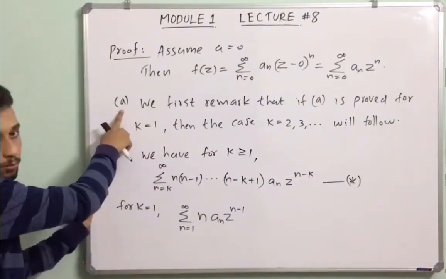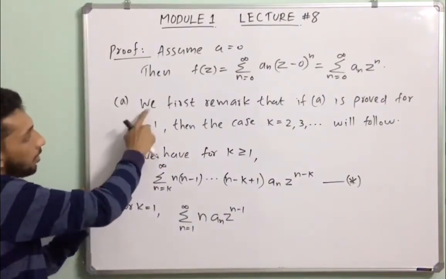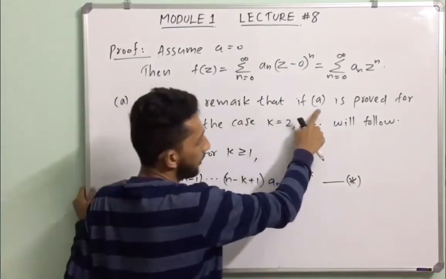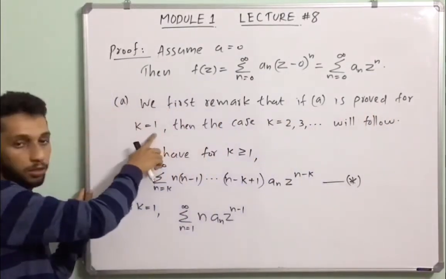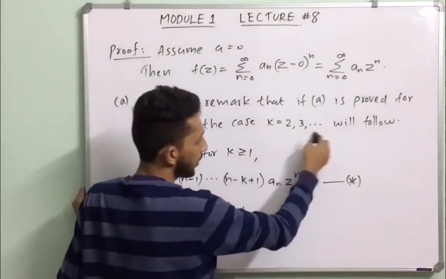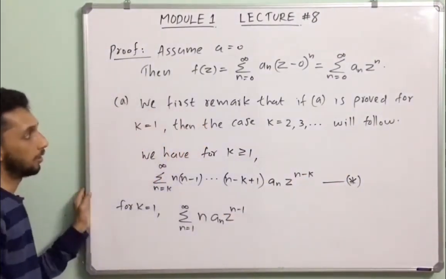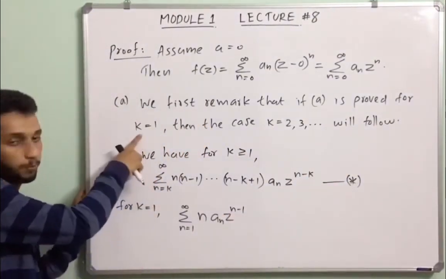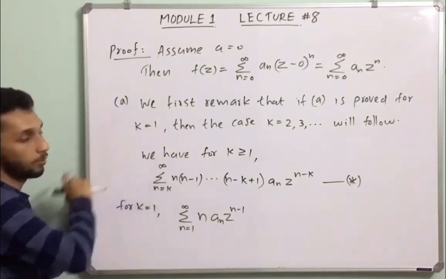Statement 1, proof for statement A. We first remark that if statement A is proved for k equal to 1, then the cases k equal to 2, 3, etc. will follow. So, we prove for k equal to 1.